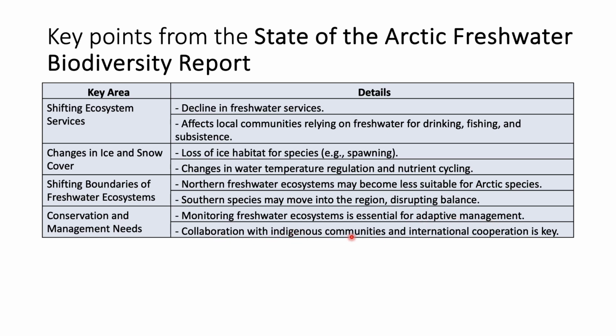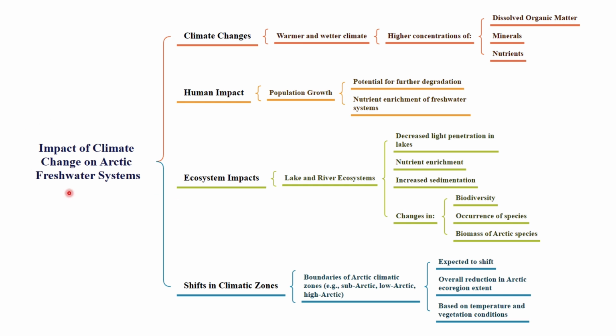Also, collaboration with indigenous communities and international cooperation is key for maintaining the biodiversity in the Arctic region. So here are the impacts of climate change on Arctic freshwater systems. The warmer and wetter climate affects the region. Mainly, a higher concentration of dissolved organic matter, minerals and nutrients is found in the freshwater ecosystem.